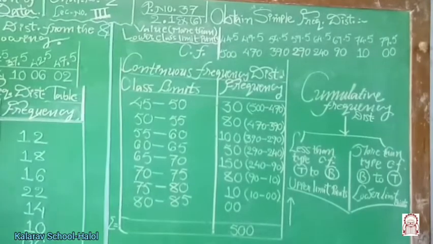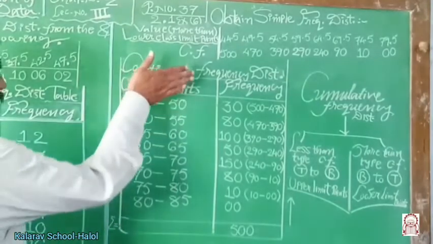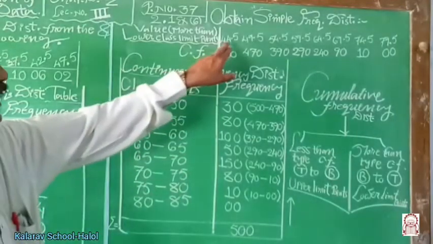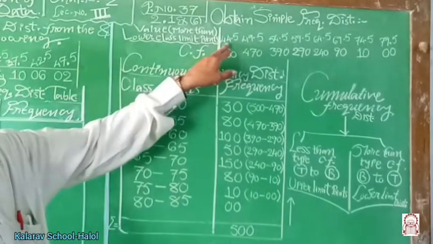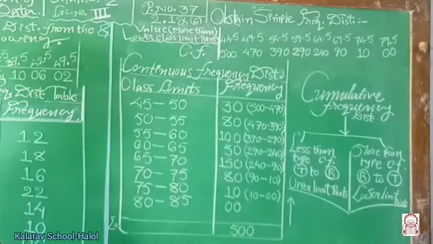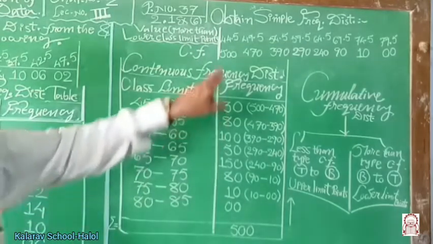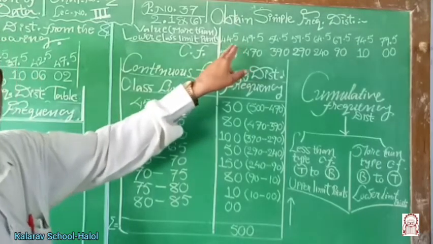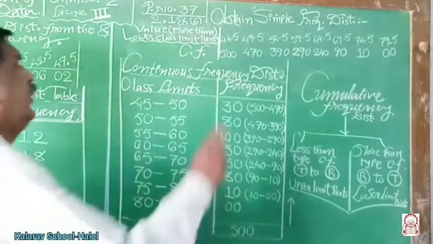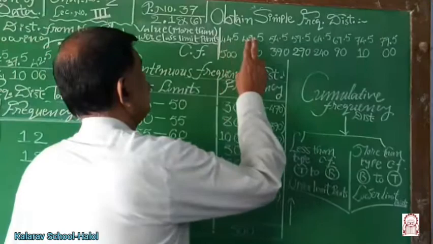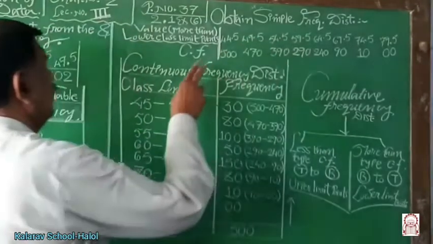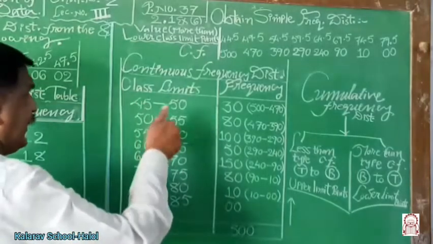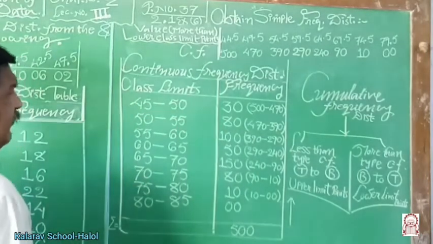So please prepare the class limits. How to prepare these class limits? These are the lower limit points. How to compute the lower limit from this lower limit point? Add 0.5 to each value, this value, this value, and so on. Therefore, it becomes 45, 50, 55. The upper limit automatically follows.